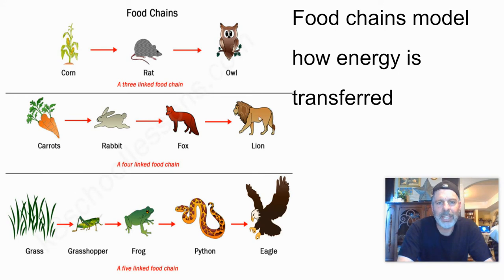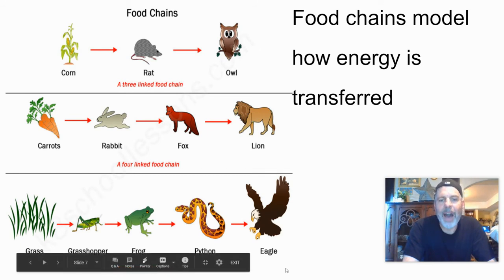We can have the lion eats the fox eats the bunny, and the bunny ate, of course, a carrot, right? So the carrot would be your autotroph, also called the producer. And then here's your first level, which is the primary consumer, the secondary consumer, and then the tertiary.